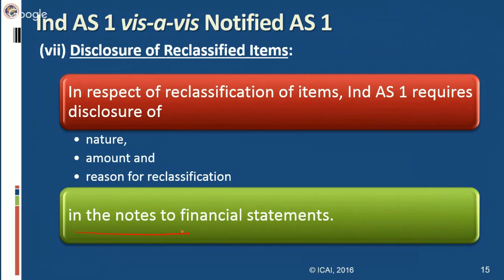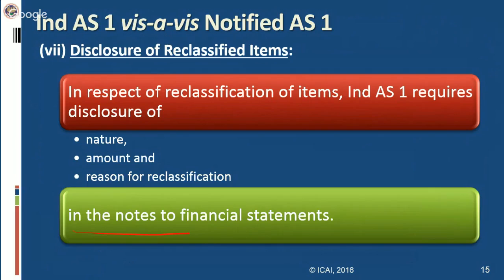However, AS 1 does not deal with disclosure of such items because there is no classification criteria prescribed in notified AS 1. So there is no reclassification done as per AS 1. So disclosure of reclassified items is not dealt with in notified AS 1. It is dealt with only in Ind AS 1.